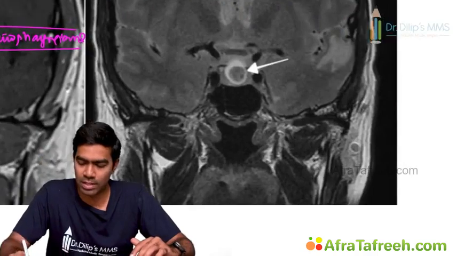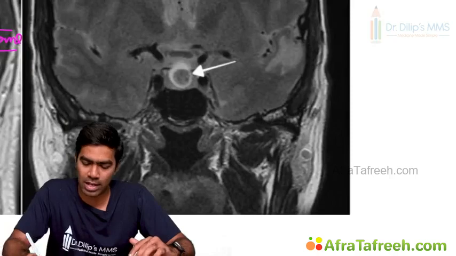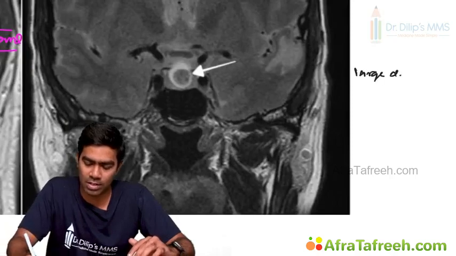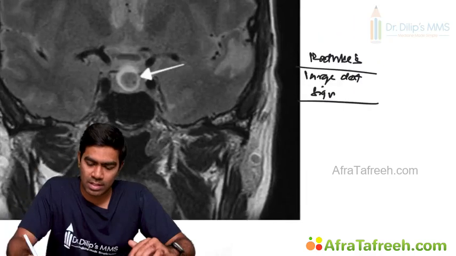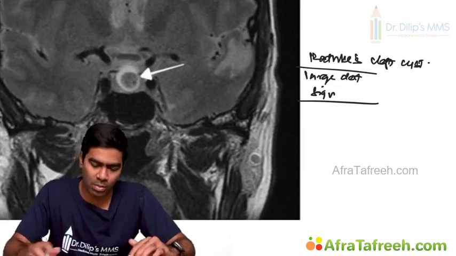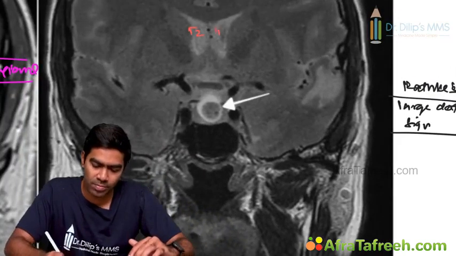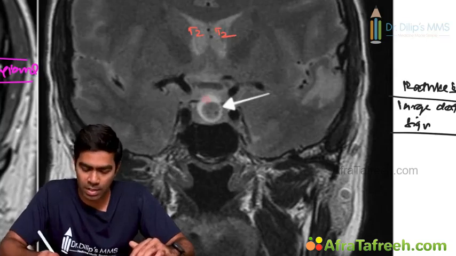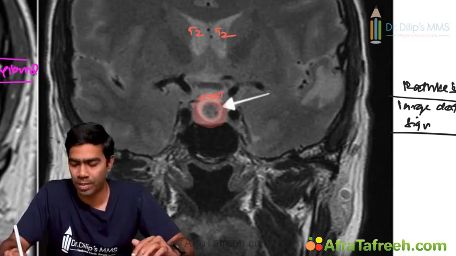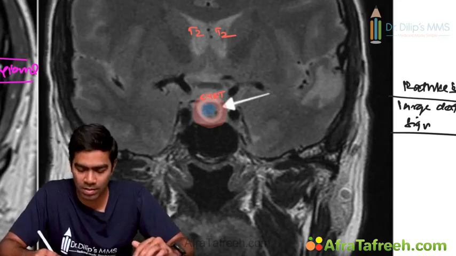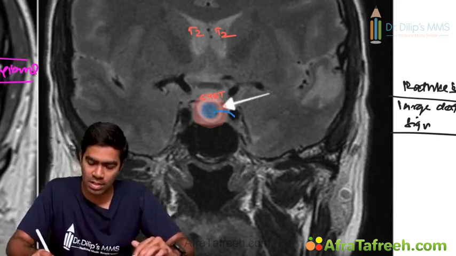Then you can see this sign called the large dot sign, which means this is a patient with a Rathke's cleft cyst. One important thing, this is a T2 weighted image. Because CSF is white in a T2 weighted image, this water will look white, which means the fluid in the cyst is looking white, but you have a hypointense lesion inside the cyst.